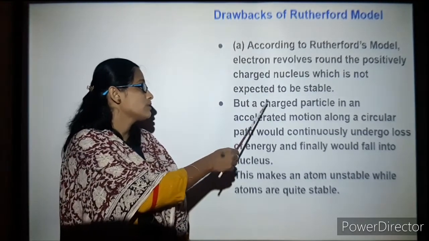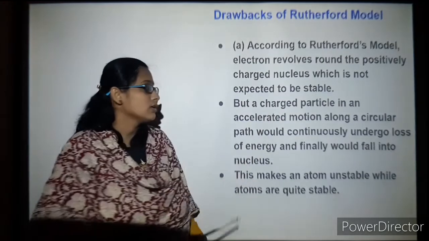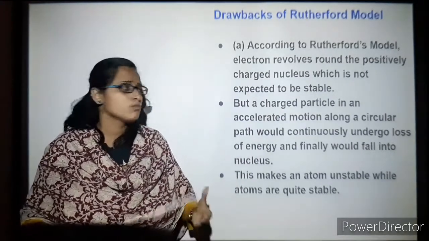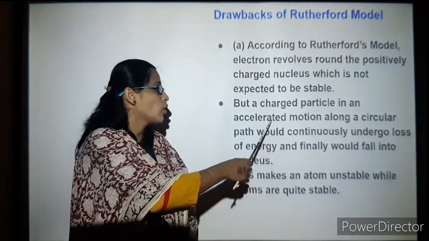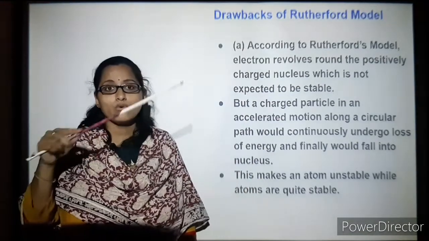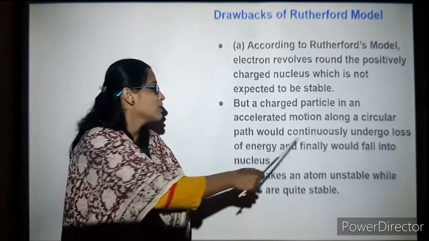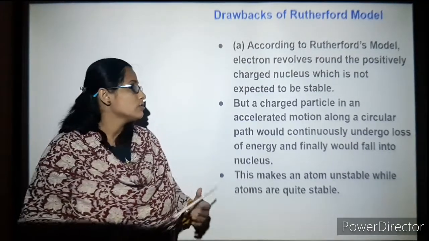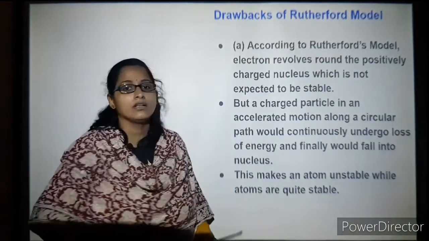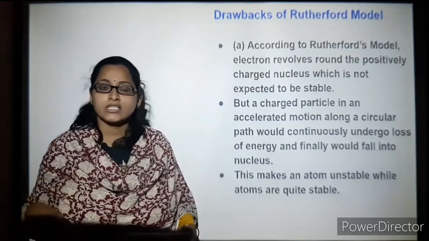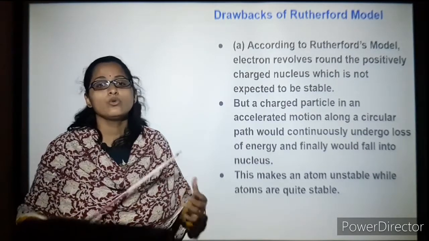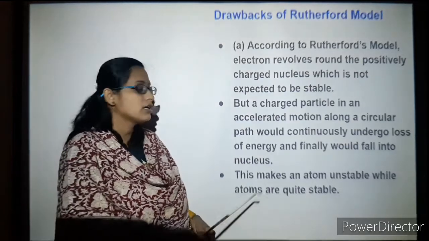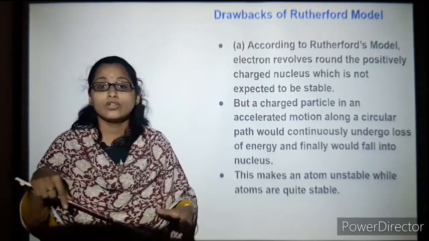A charged particle in accelerated, fast movement along a circular path would continuously undergo loss of energy. So what did he say? Charged particles moving very fast in a circular motion will lose their energy and finally fall into the nucleus.